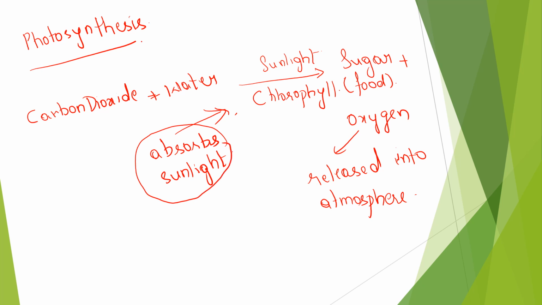Okay, and how will the carbon dioxide enter the leaf? We have a special structure called the nose through which the exchange of gases takes place, right? External exchange. I am not talking about what happens inside. We take in oxygen with our nose, right? But how about a plant? How will it take carbon dioxide? It takes carbon dioxide through, as I have already explained, the stomata. Didn't I say exchange of gases? Exchange of gases takes place through stomata.